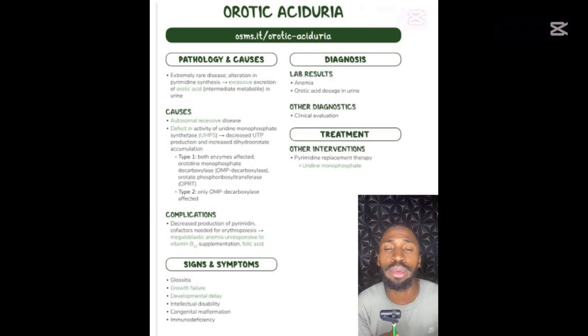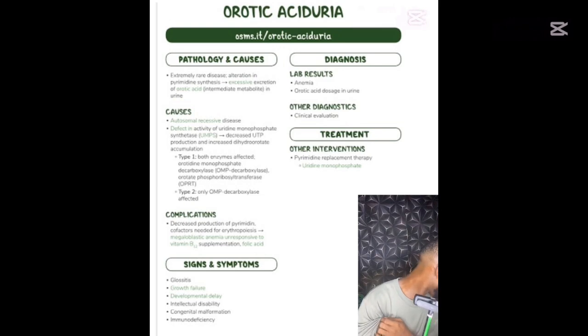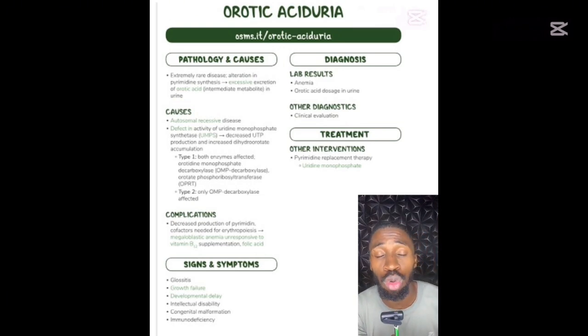So generally, what happens to patients that have type 1 and type 2? Like we said, in both type 1 and type 2, there's usually presence of kidney stones. There's retarded growth. There will not be growth because there's no DNA and RNA and fibroblast growth factor to make growth possible. There will be severe anemia, either megaloblastic or hypochromic anemia. Also, there will be leukopenia, like we said, a decrease in white blood cell count.